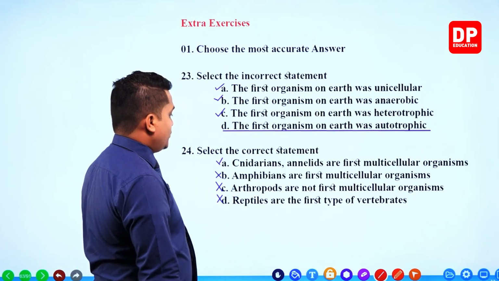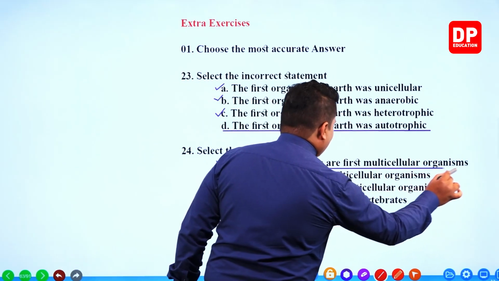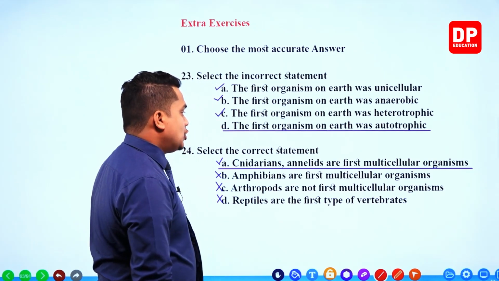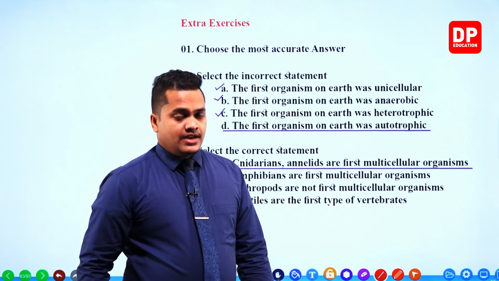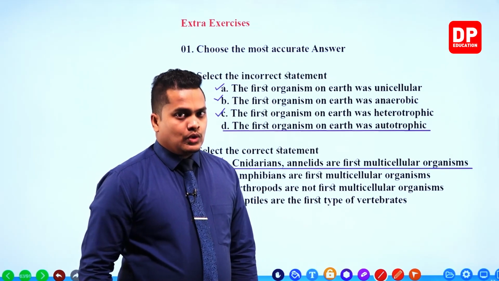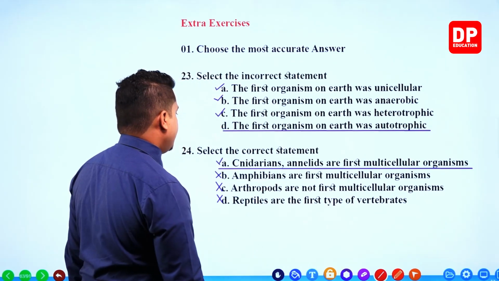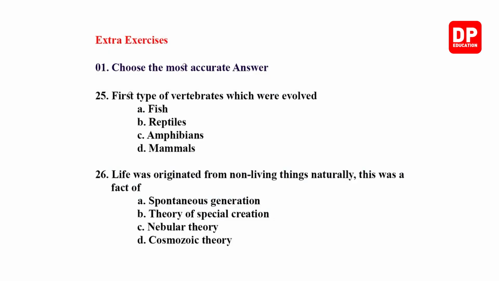So the correct answer would be cnidarians and annelids are the first multicellular organisms. Okay, and also arthropods. Those are the first three types of multicellular organisms. Right. Next question.